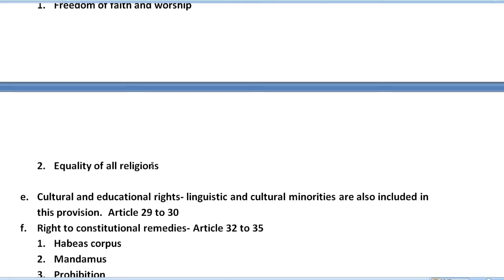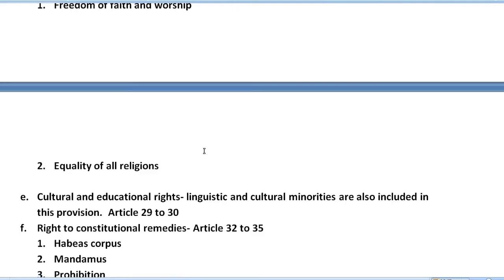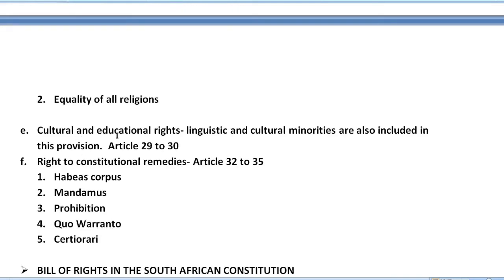So this is the kind of rights we have under the right to freedom of religion. Next is the fifth one, which is cultural and educational rights.